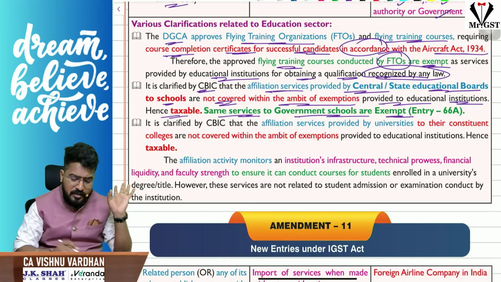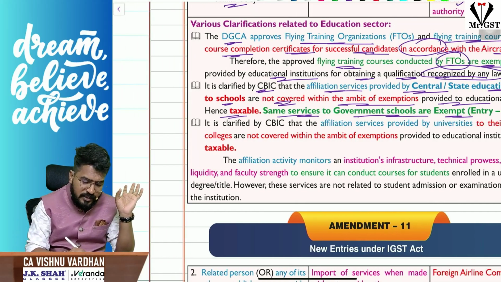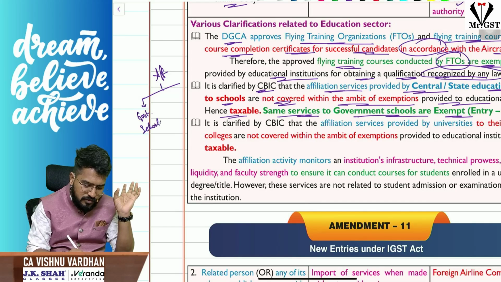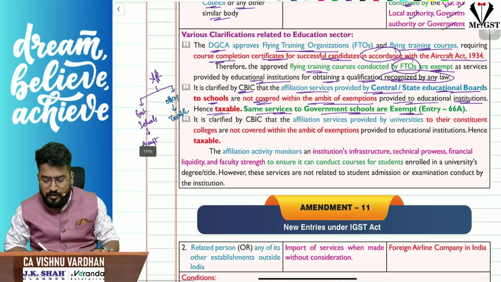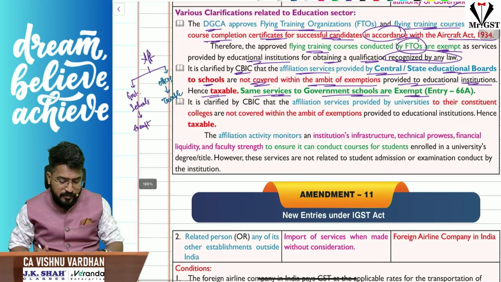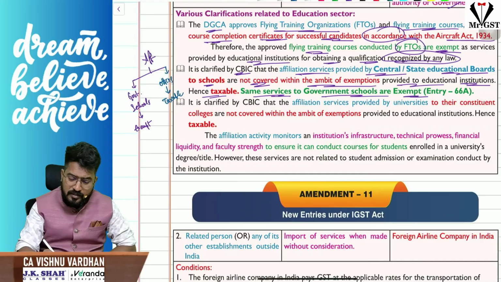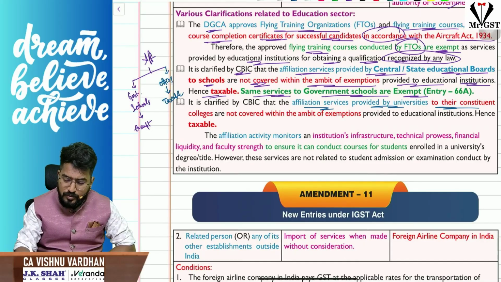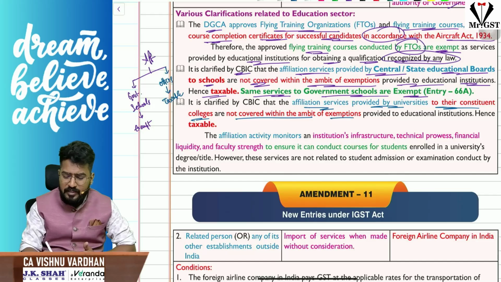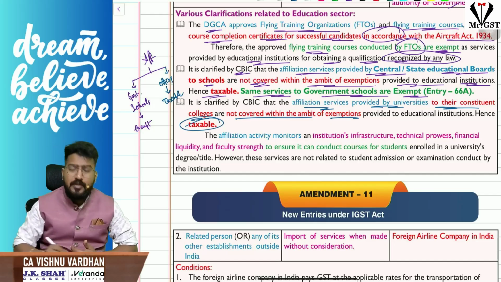Same service. That means I can say these affiliation services provided to government schools are exempt, but if they are provided to others, obviously taxable. That's all simple. So that is the concept. Next, again, the affiliation services provided by universities to their constituent colleges are also not covered within the ambit of these exemptions, hence that is also taxable.